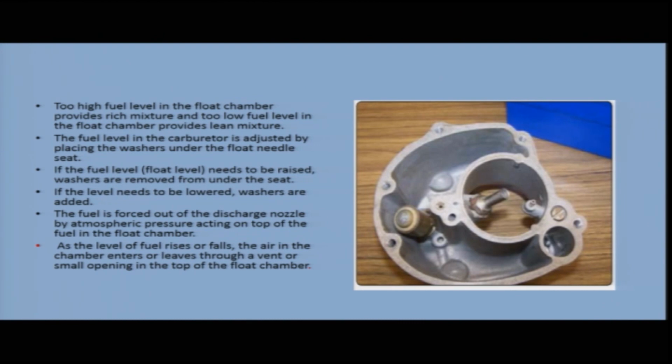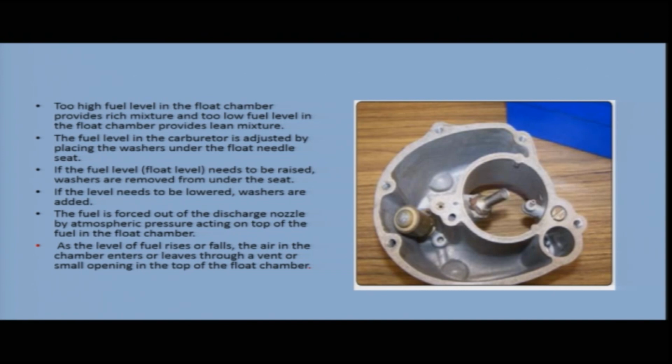If the fuel level needs to be raised, that is, if the float level needs to be raised, then the washers are removed from under the seat, and if the level needs to be lowered, washers are added. The fuel is forced out of the discharge nozzle by atmospheric pressure acting on top of the fuel in the float chamber. So, this atmospheric pressure forces the fuel out of the discharge nozzle.